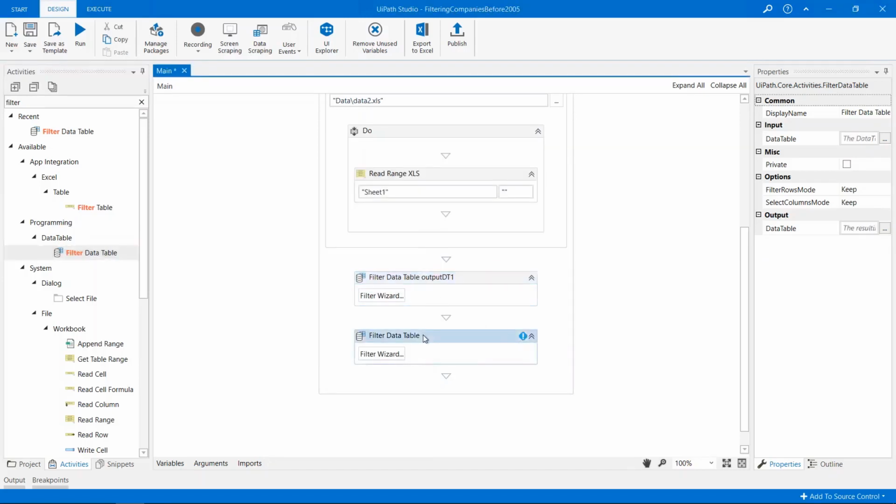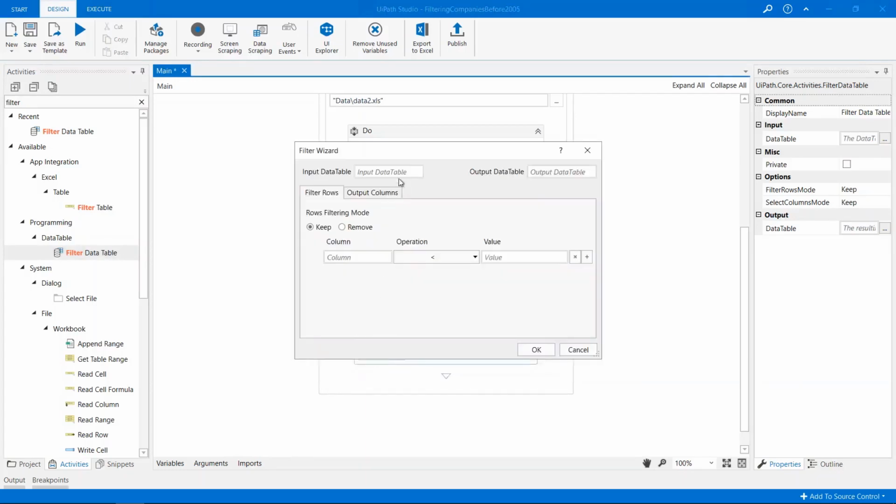Let's repeat those steps for the second variable. Now once again, the input and the output data table fields contain the same variable. In this file, the column name is different, founding. However, the condition is the same one. So let's go to the Output Columns tab and rearrange the columns as we did for the previous variable. Again, let's make sure that the names of the columns are the correct ones.